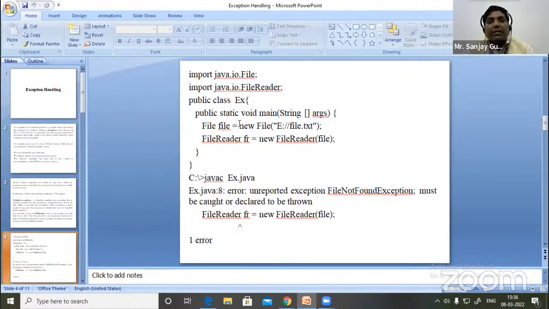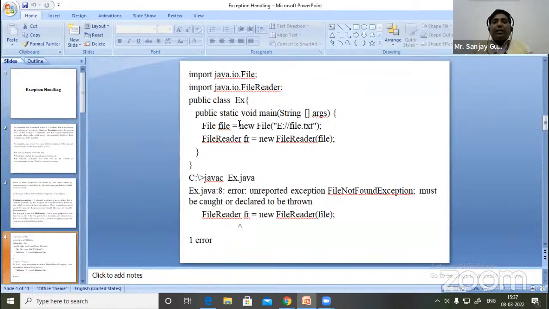Here we write a constructor of File: file is equal to new File, and in the File constructor we pass file.txt, but I have no file named file.txt. We only write the name file.txt for the E drive, but there is no such file available in that drive. We only write the name of the file, and again we want to open this file as a FileReader: fr is equal to new FileReader file.